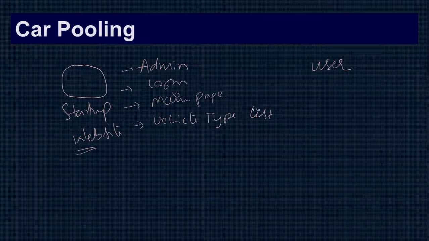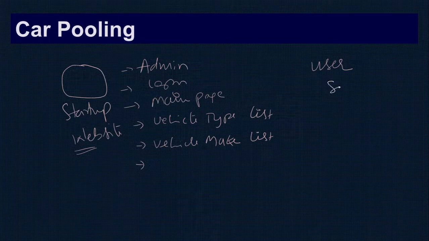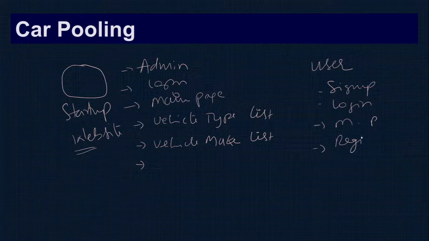Then the corresponding list. Next is the vehicle make, because when the user enters their car details, they don't need to type everything. Therefore they can choose one from the list. So next is users. A user can sign up here, then log in and go to the main page. Here they can register the vehicle or car.